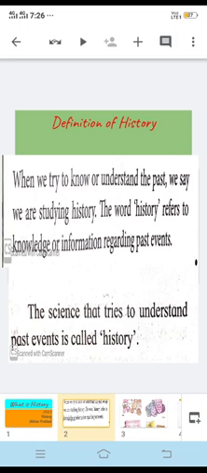The second definition is given here: the science that tries to understand past events is called history. This is one more definition, like it is a science which tries to understand the events, that also scientifically. So whatever is told in history, that is scientifically proven.